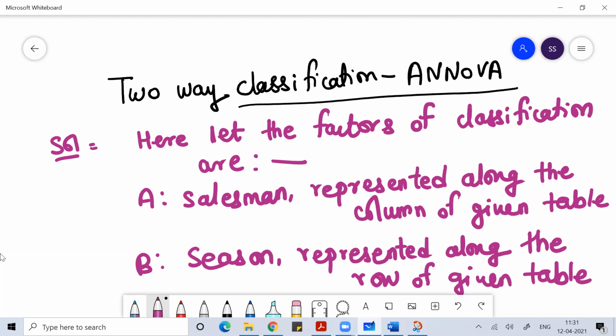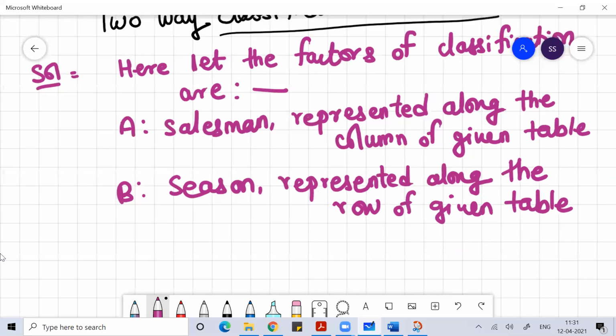Okay, so because we are doing two-way ANOVA, I have taken two parameters here: salesman and season. The variable A is talking about salesman, while the variable B is talking about the season. Okay, everyone, can I go further? So what will I write in the null hypothesis?